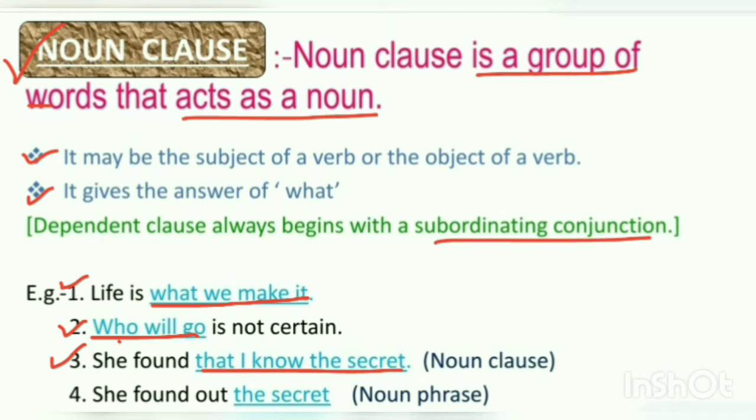Here I have taken an example of noun phrase also so that you can comprehend it better. It is the same sentence given above. She found out the secret. Both are giving the answer of what? Clause is a group of words with subject and predicate connected with a subordinating conjunction that. I is the subject, know the secret is predicate. But if we see in a noun phrase, the secret, a group of words without a subject and a finite verb. I hope noun phrase and noun clause is clear to you now.